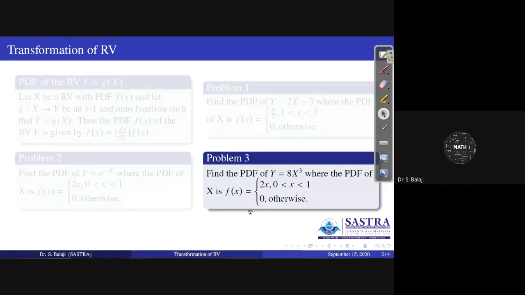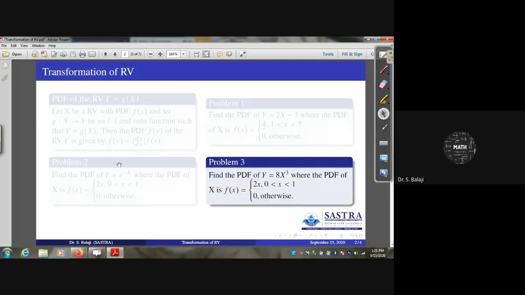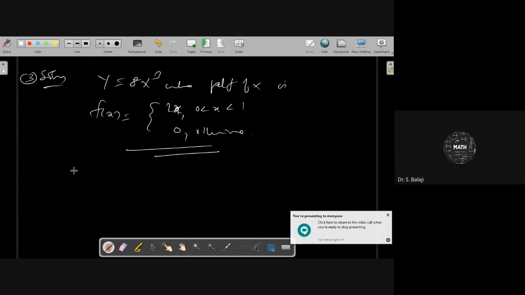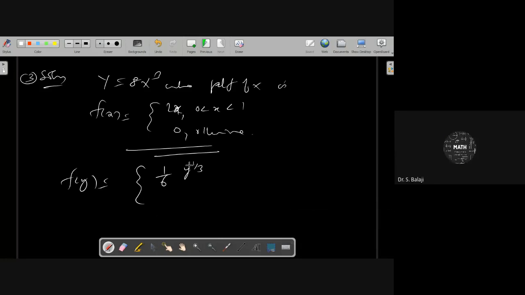Yes, all of you try and give the answer. F of y is equal to 1 by 6 into 1 by cube root of y, that is, 1 by 6 into y power minus 1 by 3, for 0 less than y less than 8, and 0 elsewhere.